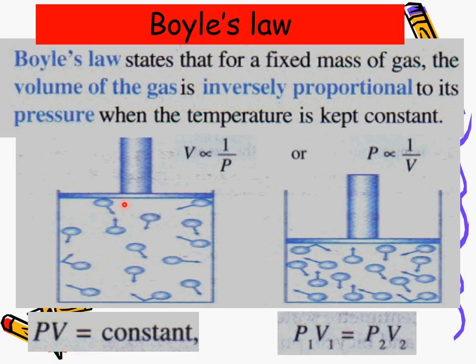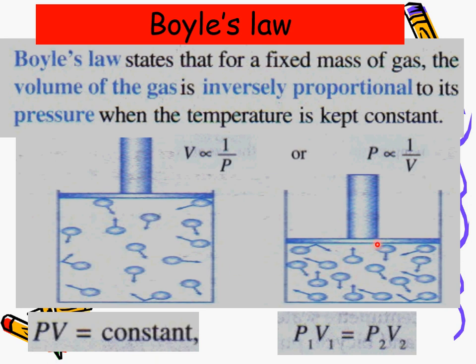So this diagram hopefully can make you understand. When the volume of the gas is more, the collision between the molecules and the wall of the container will be less. But when you compress, the kinetic energy of the gas is the same because the temperature is not changed.